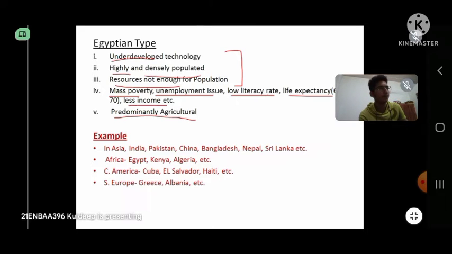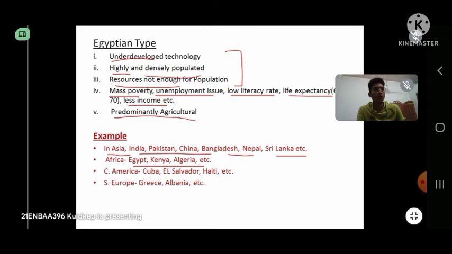Now let's look at the example in Asia. India, Pakistan, China, Bangladesh, Nepal. These countries come under the Egyptian type, and then Africa, Egypt, Kenya, and Algeria, and Central America, that is the southern part of the Northern America, Cuba, El Salvador, and Haiti come under these countries, and in Southern Europe, Greece, Albania.